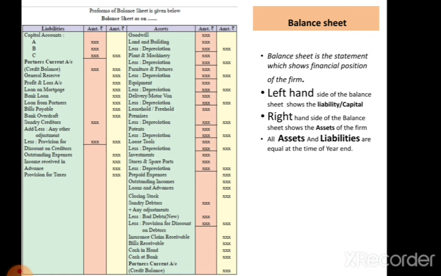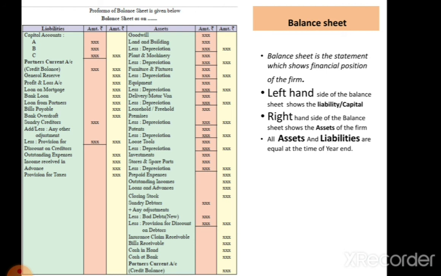Then closing stock, which is at the end of the year. Then sundry debtors, with certain adjustments related to the debtors, and the debtors are presented like this. The sundry debtors amount is recorded in the inner column. Afterwards, new bad debts are deducted from that amount, and if there is a provision for discount on the debtors, that is also deducted, and the balancing amount is recorded on the outer column side.